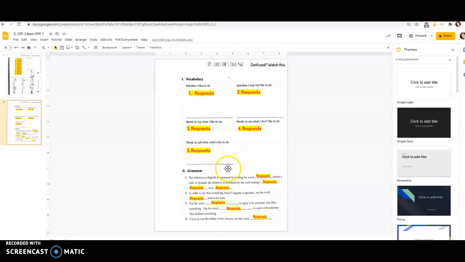Again, new notes page. Down here, just read through and figure out what it is. You're going to have to look all over the new notes page in order to find some of these. Some of the ones in the beginning might be from the previous notes page with just the infinitives on it. So you should be able to find all of those answers. And then if you have any questions, obviously you can go through those. All right, that's it.